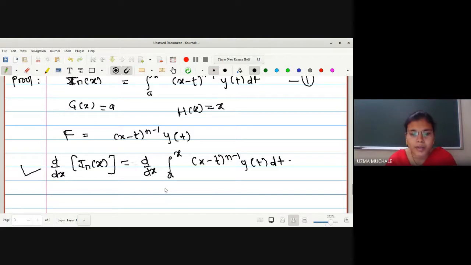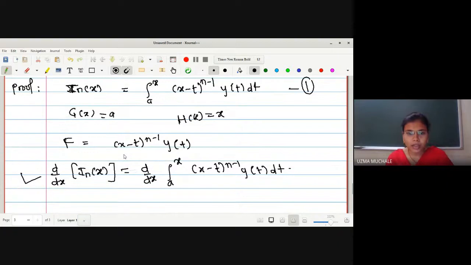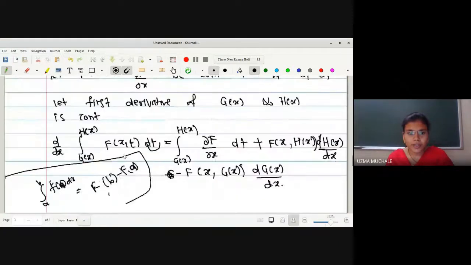We have to evaluate this derivative under the integration sign. So if I want to evaluate the derivative under the integration sign, I have to use this rule, the rule for differentiation under the integration sign.